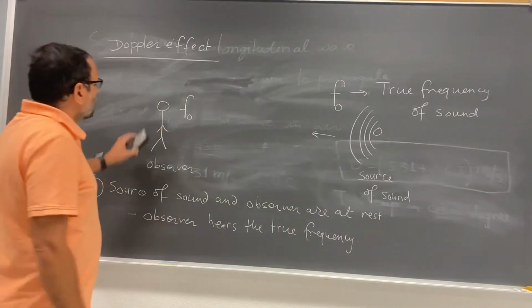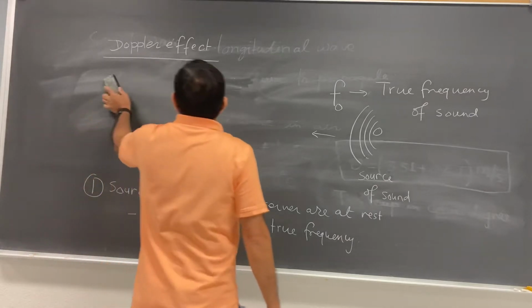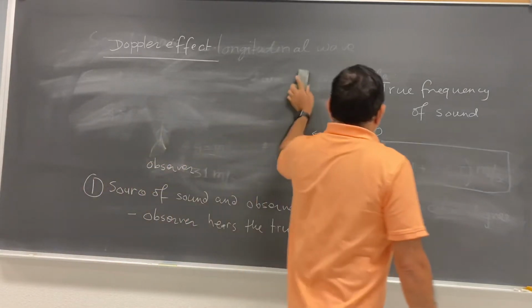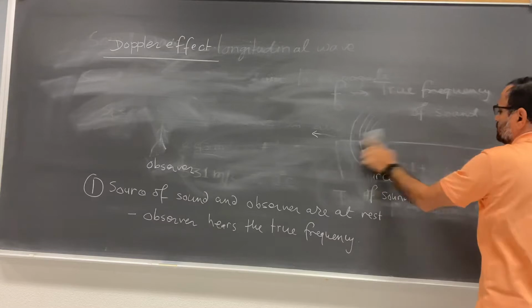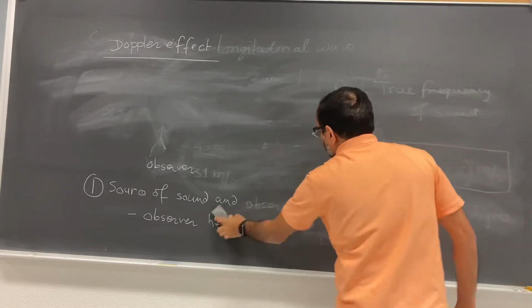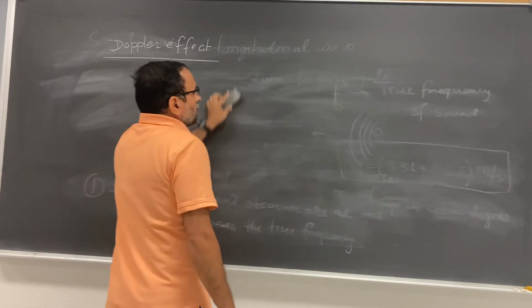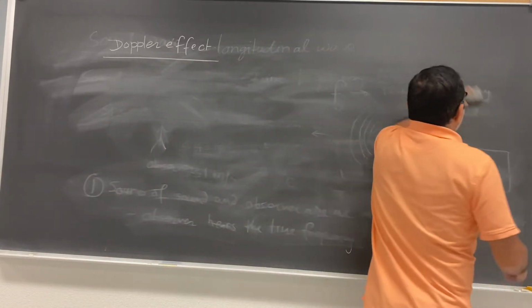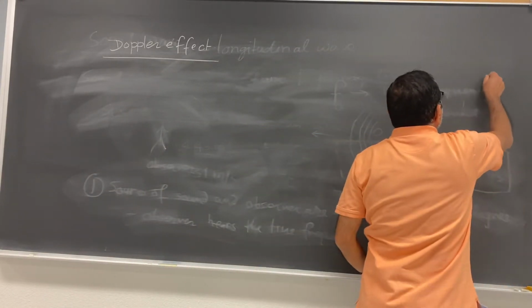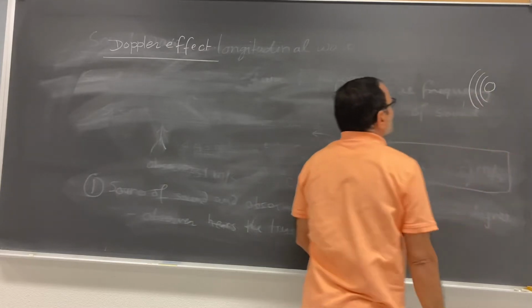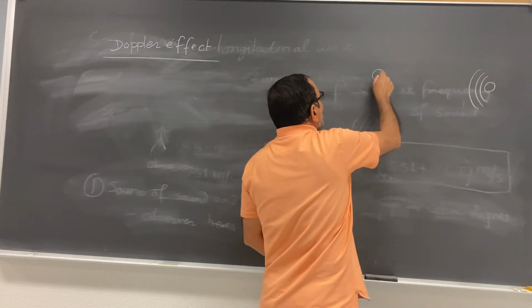Okay. So now let me draw the diagram again. Okay, so here consider this is the source of sound, and here is the observer.